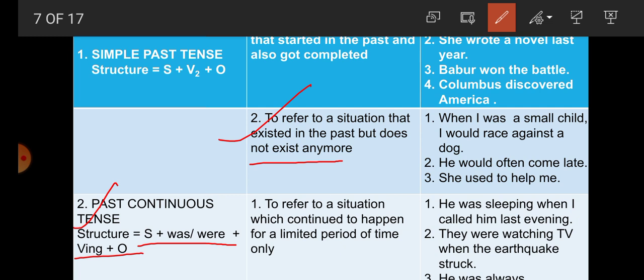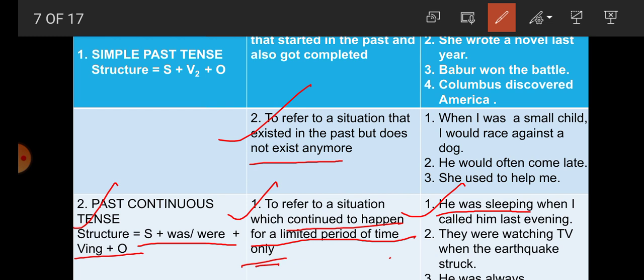Students, so now when to use past continuous? To refer to a situation which continued to happen for a limited past period of time only, and it is finished in the past. For example, he was sleeping when I called him last evening. He was sleeping. What was he doing? He was sleeping, but now he is not sleeping. But when I called him last evening, he was sleeping.